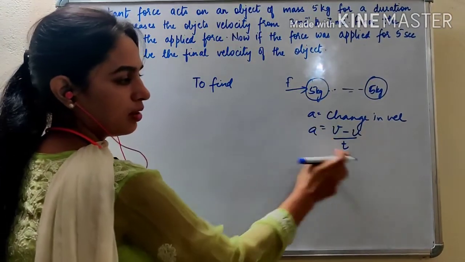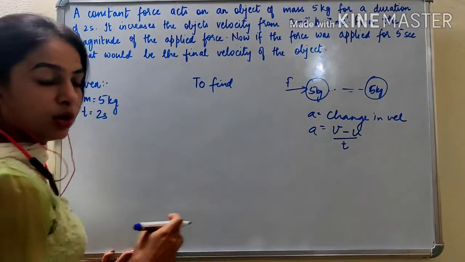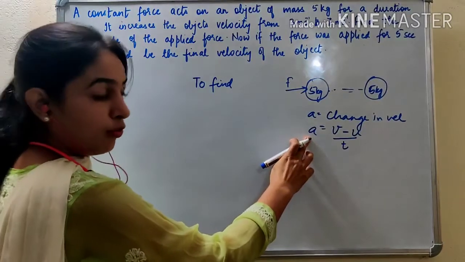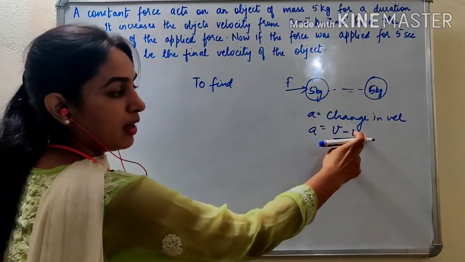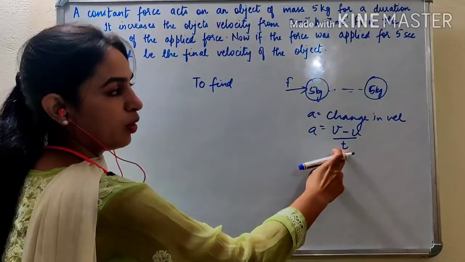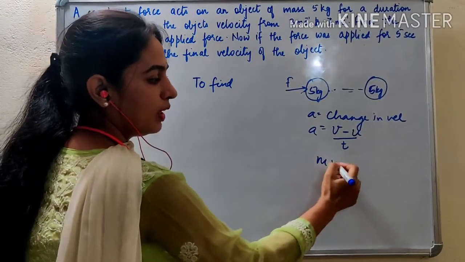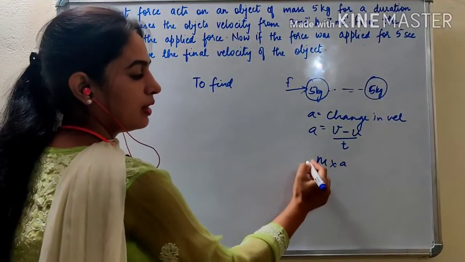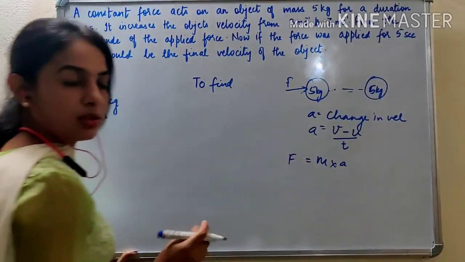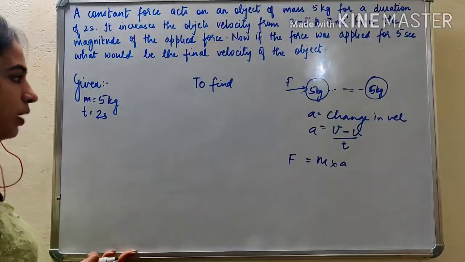That is acceleration. We studied this in the last chapter also, motion. The formula for acceleration is final velocity minus initial velocity upon time. So m, mass of the body, into this acceleration is the force. So this is nothing but Newton's second law, right?